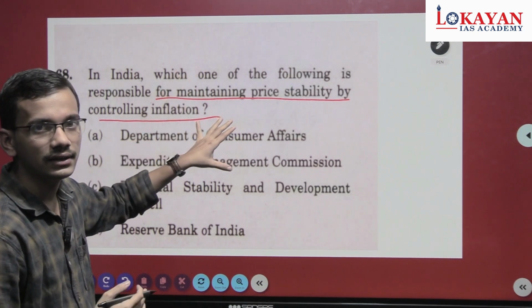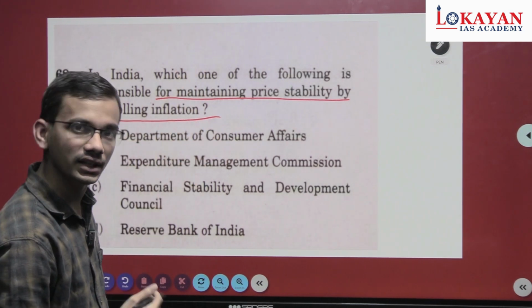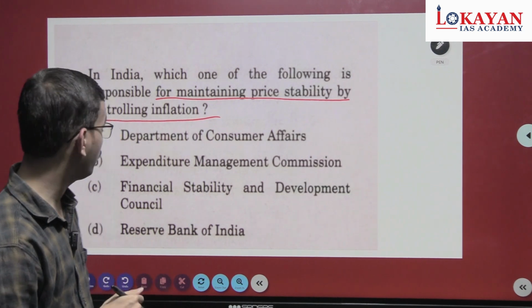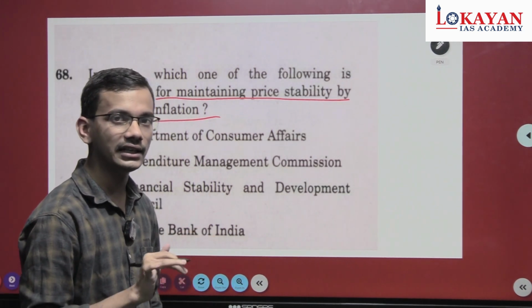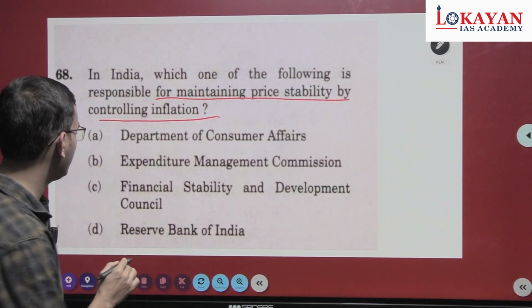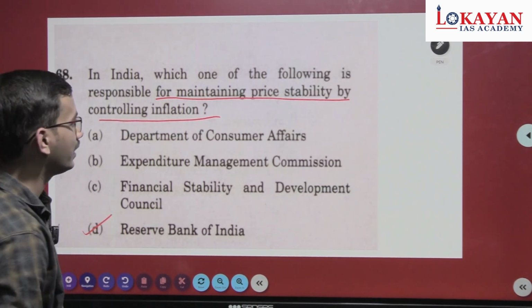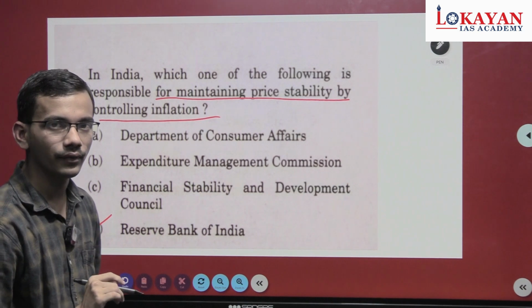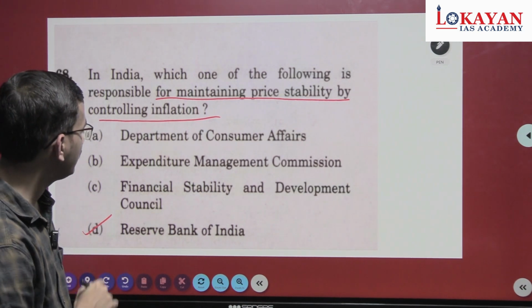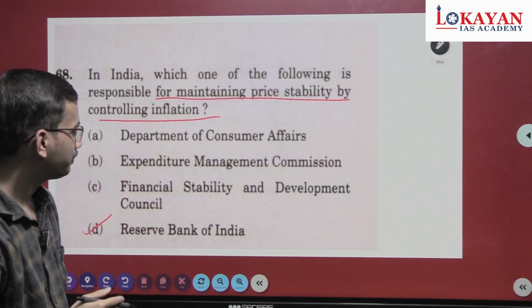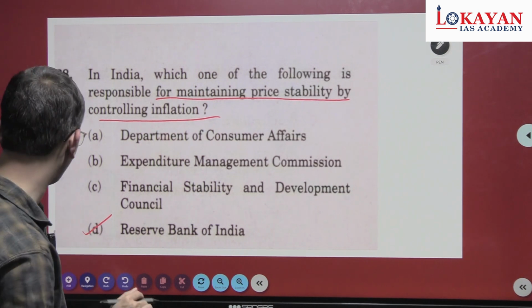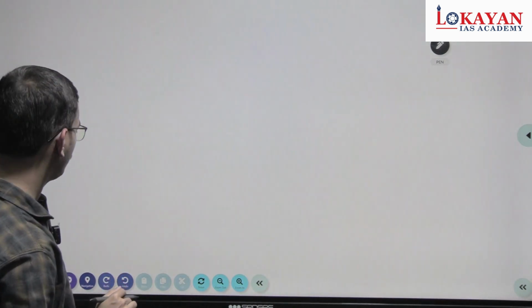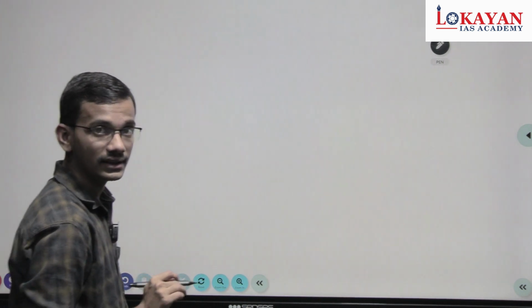The same theme is repeated here. That's why solving previous year questions is important, and that's why we at Lokayan discuss questions theme wise and in a detailed manner. So the answer is Reserve Bank of India. In the next lecture on monetary policy, we'll discuss how the Reserve Bank of India is empowered to manage inflation in the country. Okay, let's discuss that briefly.